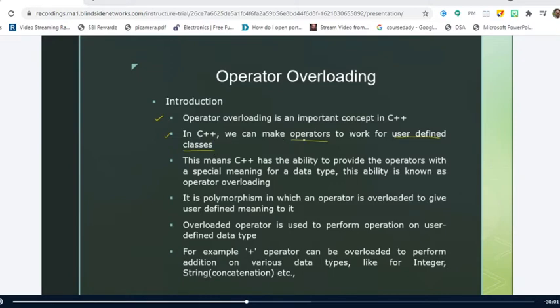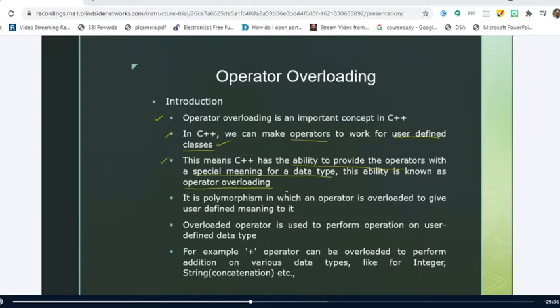So we make the operators work with classes. This is very important. We make the operators work with user-defined data types, which are nothing but the classes in C++. This is called operator overloading. This means that C++ has the ability to provide the operators with a special meaning for a data type. This ability is known as operator overloading.